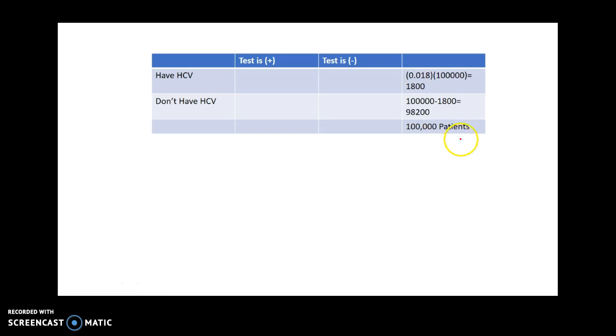So first off, if I assume 100,000 patients, that means we are studying 100,000 patients. That means 1.8% of 100,000 is 1,800 people. We would consider in that random sample of 100,000 people, 1,800 we would expect to have it. Well, the difference between 100,000 and the 1,800 is how many people don't have it. So very few people actually have it.